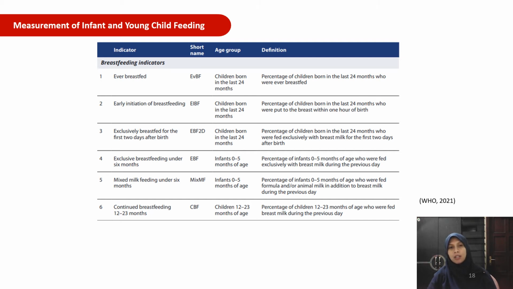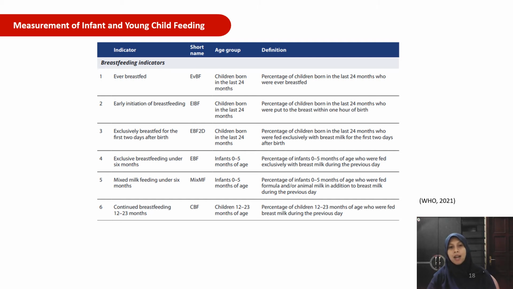And what is the definition? Ever breastfed is the percentage of children born in the last 24 months who were ever breastfed. Early initiation of breastfeeding is the percentage of children born in the last 24 months who were put to the breast within 1 hour of birth. Exclusively breastfed for the first 2 days after birth is the percentage of children born in the last 24 months who were fed exclusively with breast milk from the first 2 days after birth. Exclusive breastfeeding under 6 months is the percentage of infants 0 to 5 months of age who were fed exclusively with breast milk during the previous day.